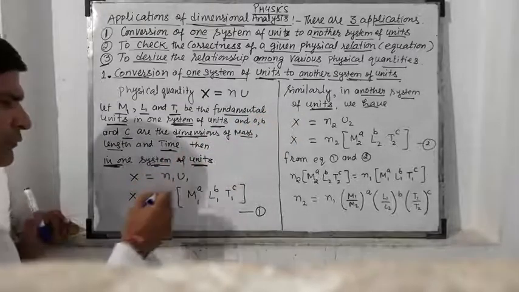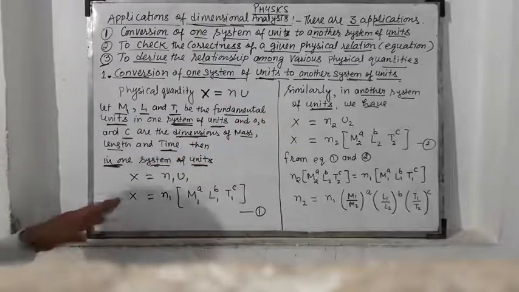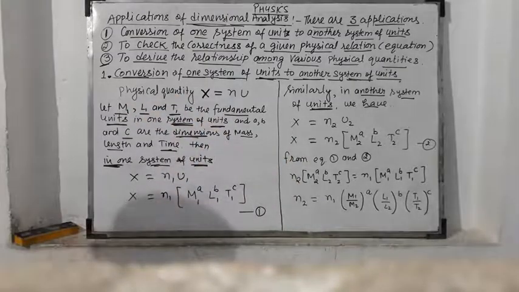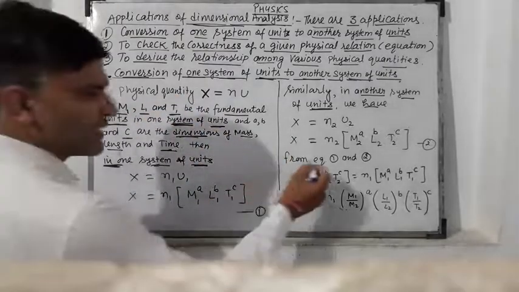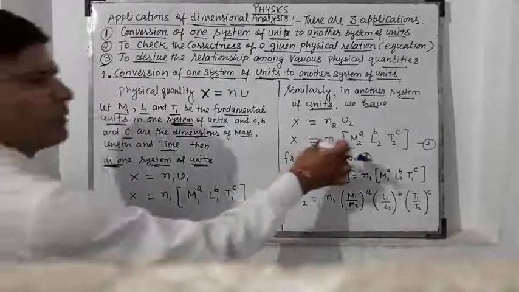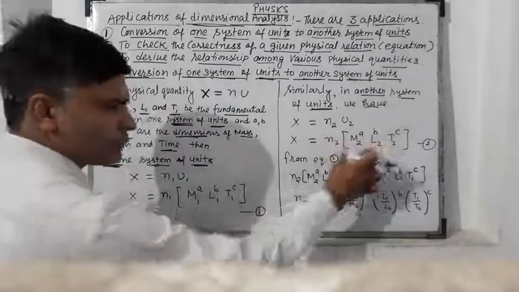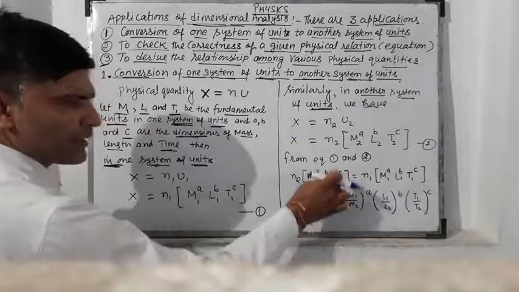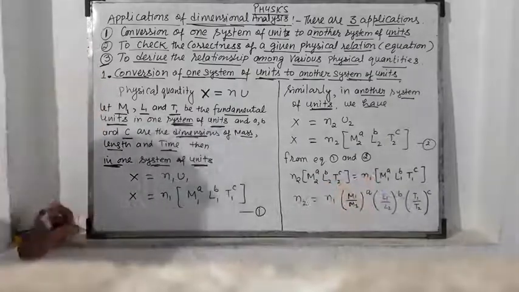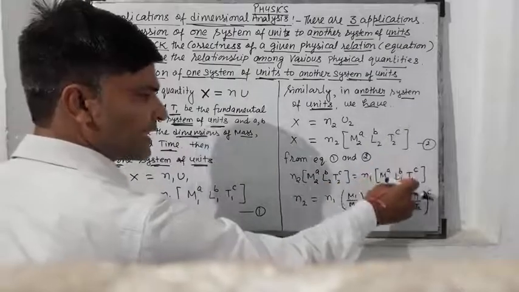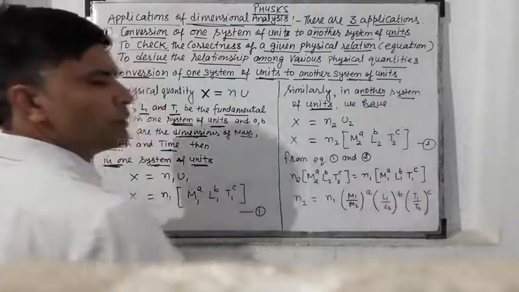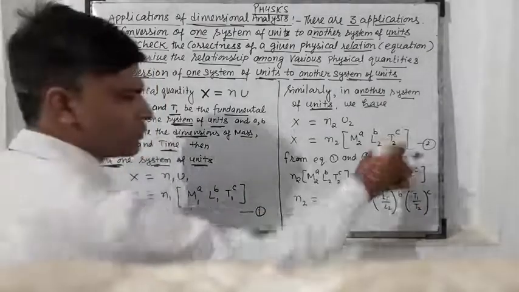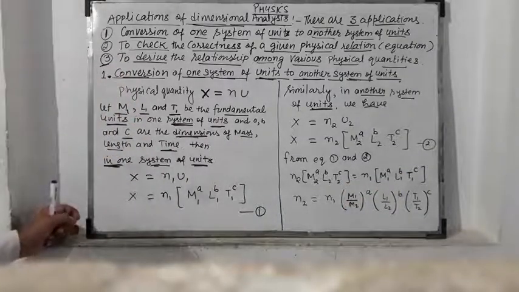From equations 1 and 2, as you can see, the LHS is the same, the physical quantity is the same. So from equations 1 and 2, we have n2 into M2 to the power a, L2 to the power b, T2 to the power c is equal to n1 M1 to the power a, L1 to the power b, T1 to the power c.